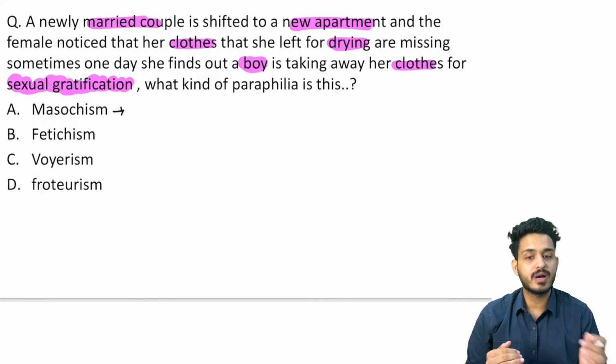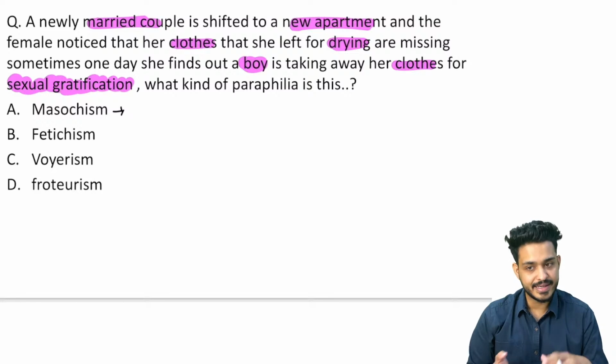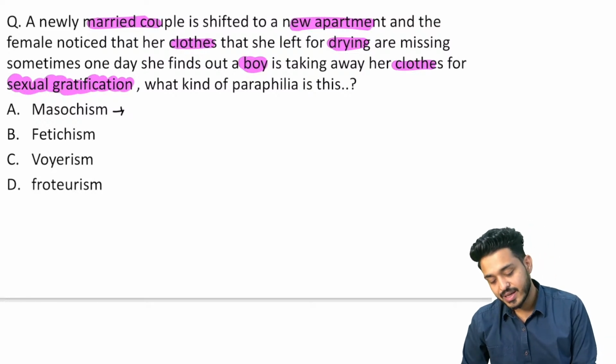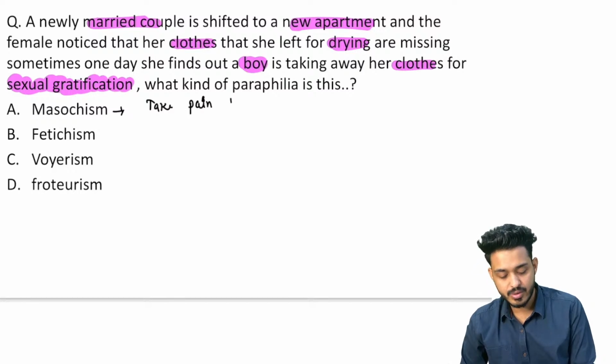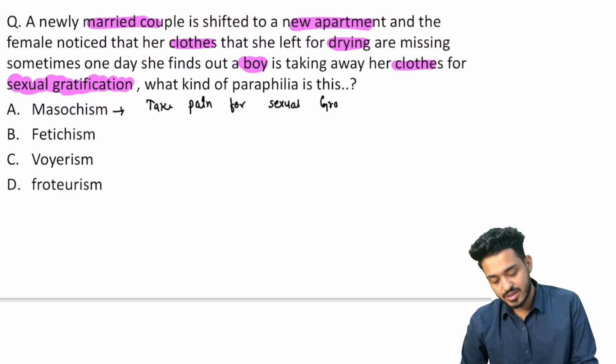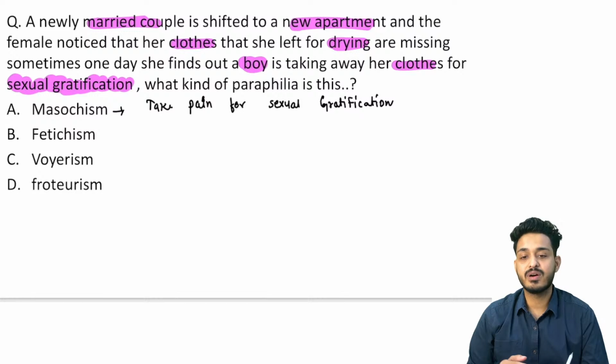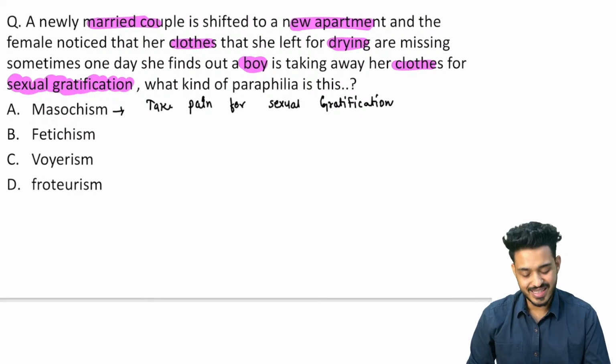मैसोचिज्म का एक काउंटर पार्ट होता है, that is known as sadism. सैडिज्म में क्या होता है, दर्द देने में मजा आता है, मैसोचिज्म में दर्द लेने में मजा आता है, right? So that is going to be this particular person is going to take the pain for sexual gratification. If a person is taking the pain for sexual gratification, इसको दर्द सहने में मजा आता है, that is going to be your masochism. masochism बोलेंगे. sadistic और sadism is what, यानी जो person pain देता है, that is going to be the sadistic or sadism, right?